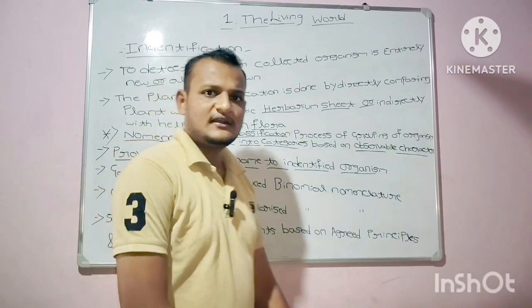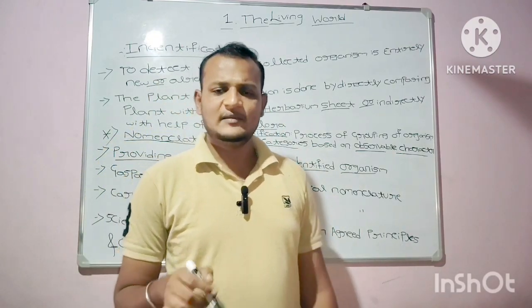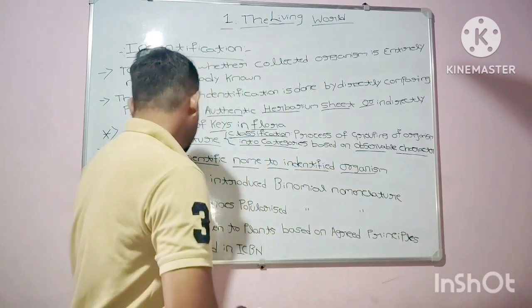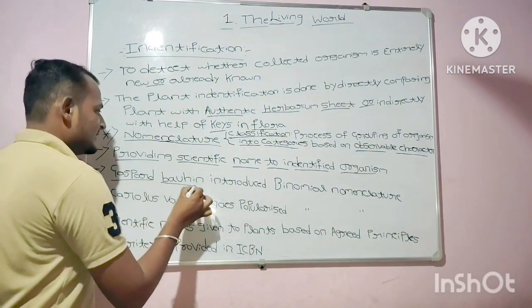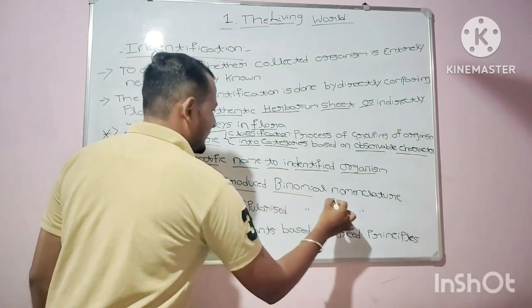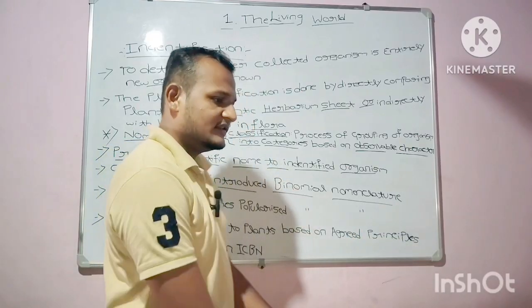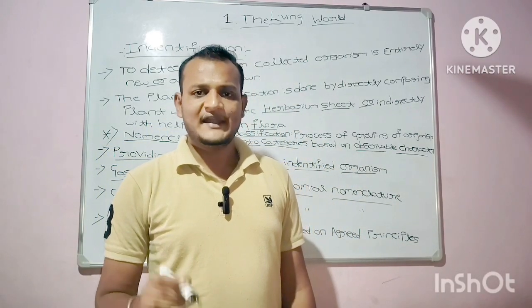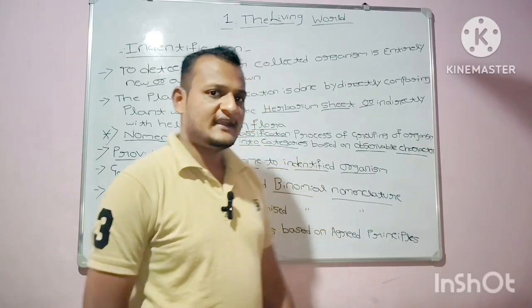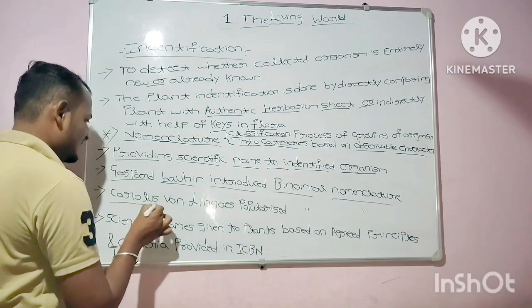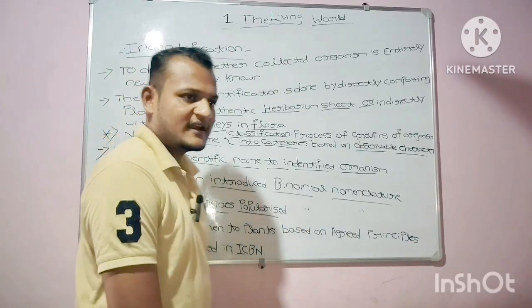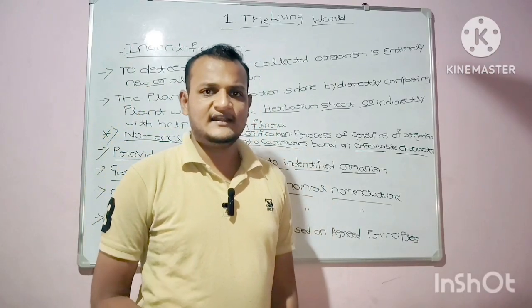Nomenclature is very important for providing a scientific name to an identified organism. Gaspard Bauhin introduced the binomial nomenclature, and Carolus Linnaeus popularized it.